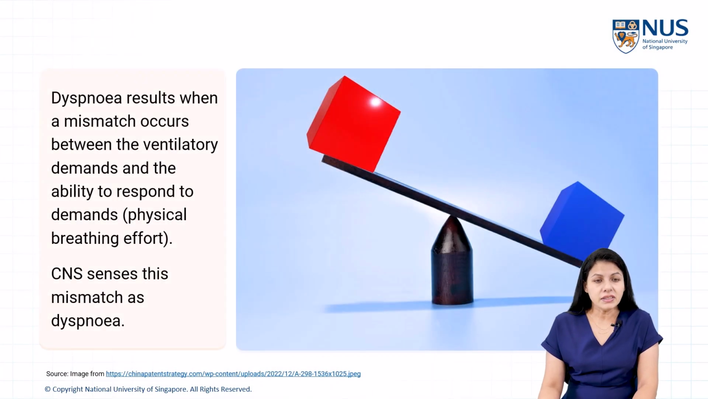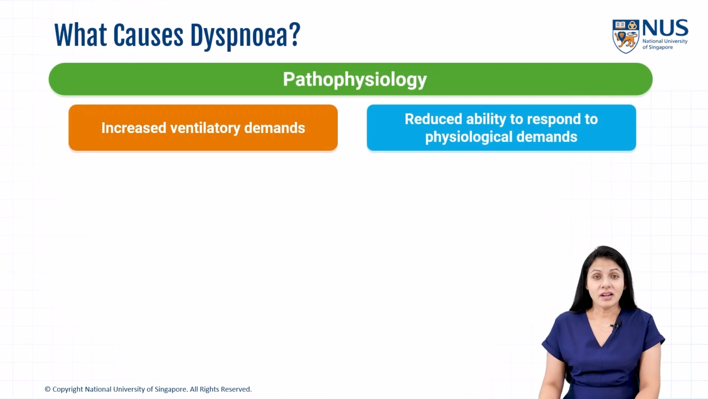So in other words, dyspnea results when a mismatch occurs between the demands and the physical breathing effort. And this mismatch is sensed by the central nervous system as dyspnea. Now let's look at the individual causes contributing to this supply-demand mismatch.